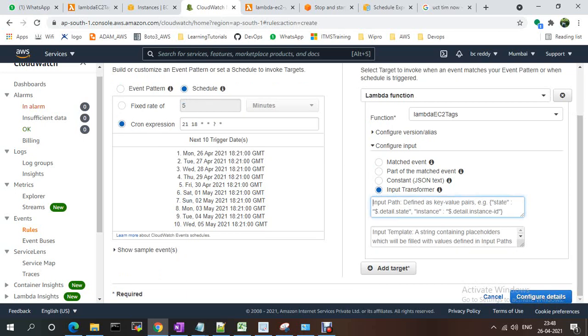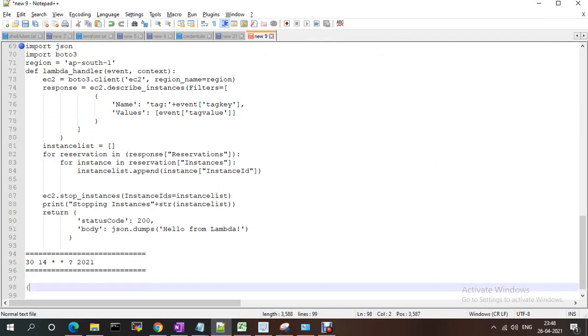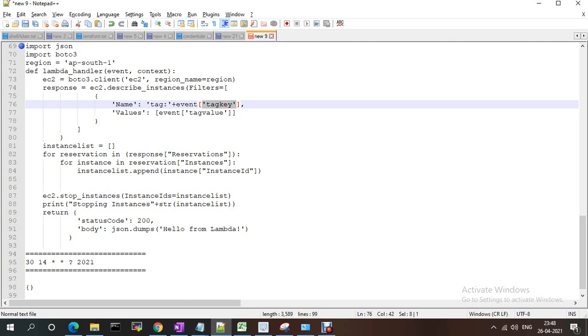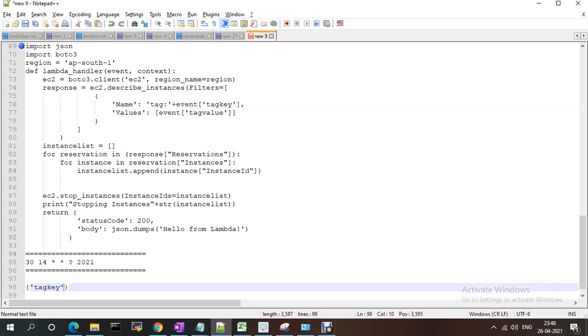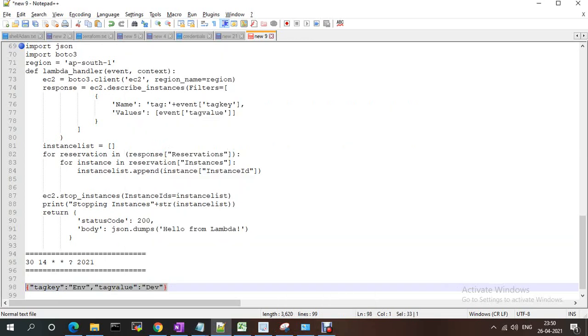For example, my state has the tag key and tag values, right? So like this, we need to provide a key-value pair: tag key environment, comma separated, tag value dev.